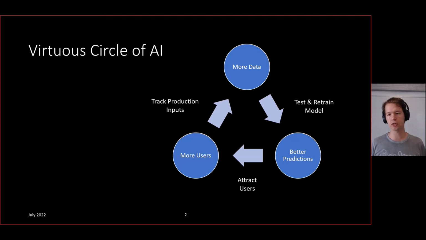So essentially, we have this self-supporting circle, which allows a deep neural network-based system to become ever better as we collect more data.